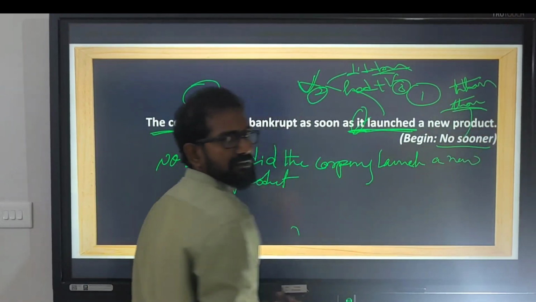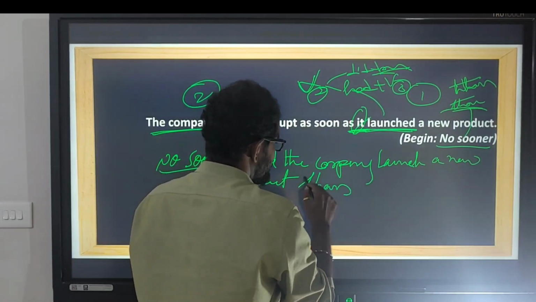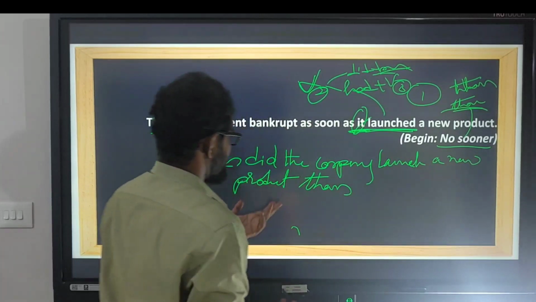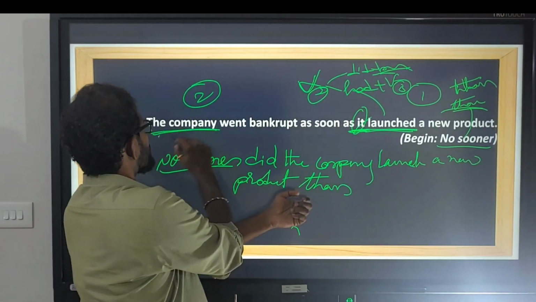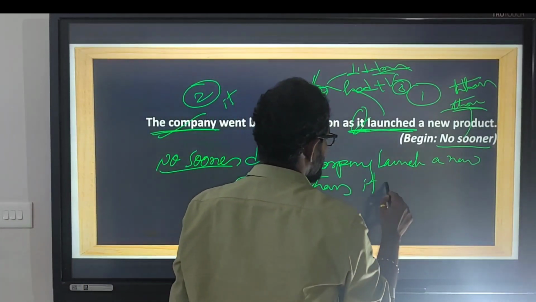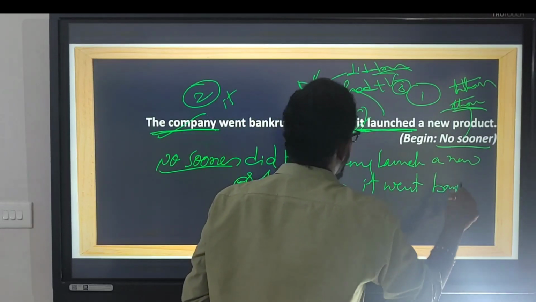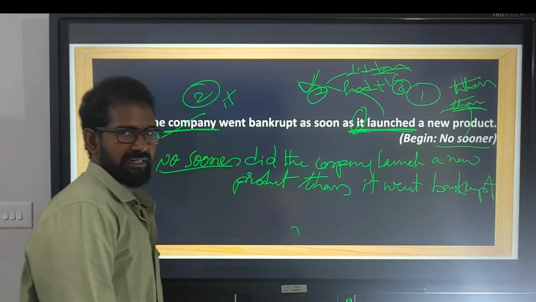What conjunction? Than. When we use no sooner, the conjunction is supposed to be than. No sooner did the company launch a new product than. Now we already mentioned the company, so instead of company we use it. It went bankrupt.